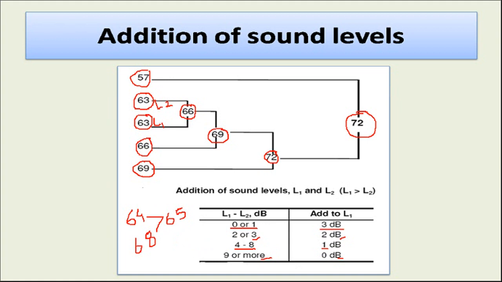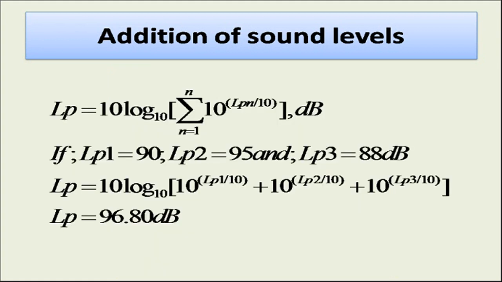Okay, or in precise calculation, suppose you have to calculate the exact value of the sound pressure level, then the addition of it will be 10 log to the base 10 of the sum from n equal to 1 to n of 10 raised to power Lpn, means the sound pressure level of the nth source, divided by 10, bracket complete, this much decibel.